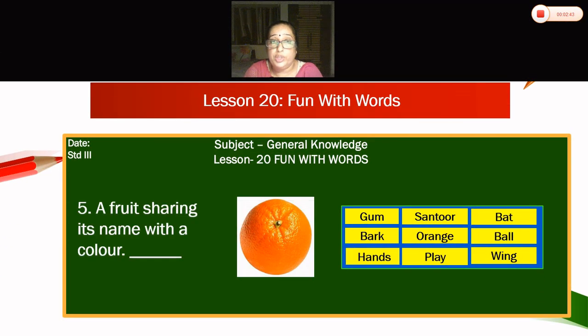Fifth. Now can you see children here? Fruit. Yes, which fruit it is? Orange. A fruit sharing its name with a color. Orange.